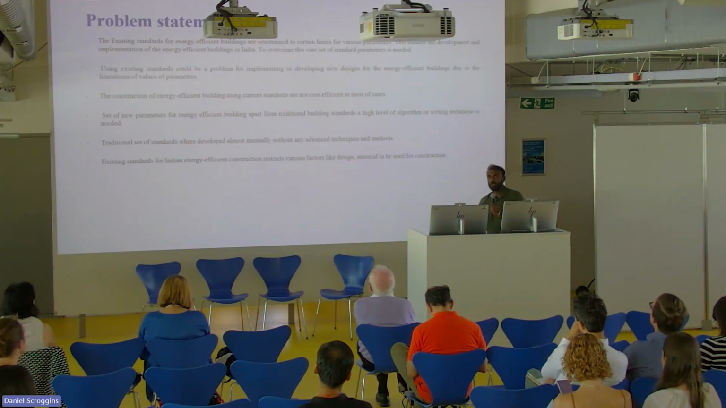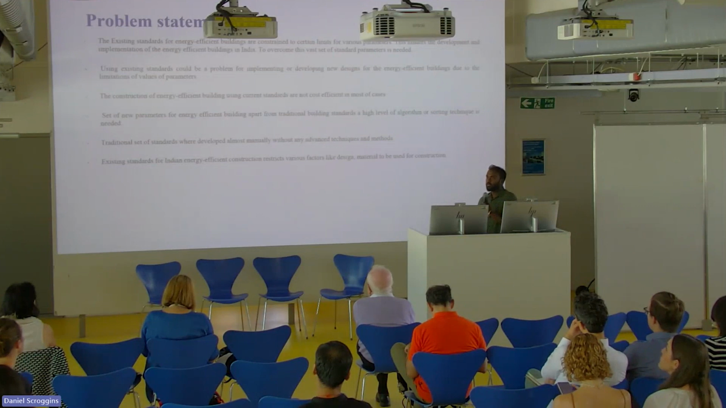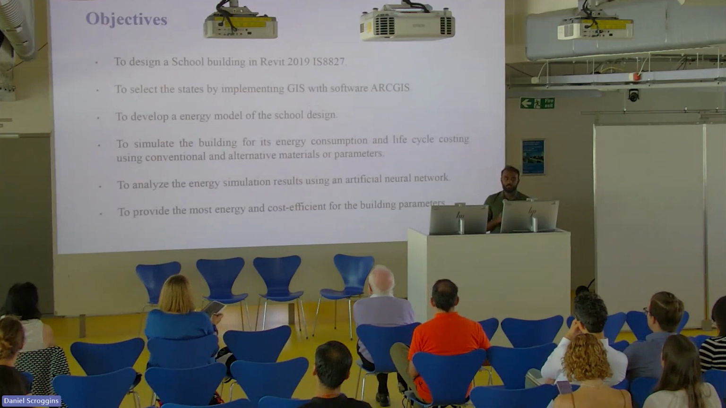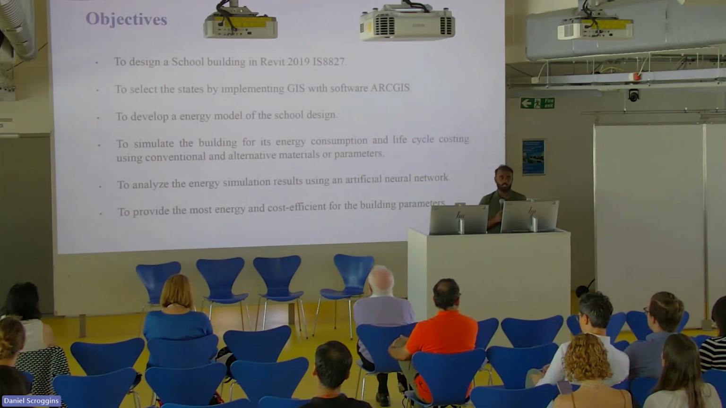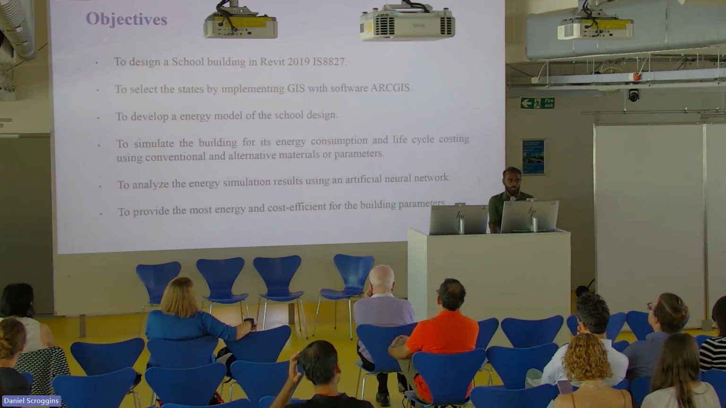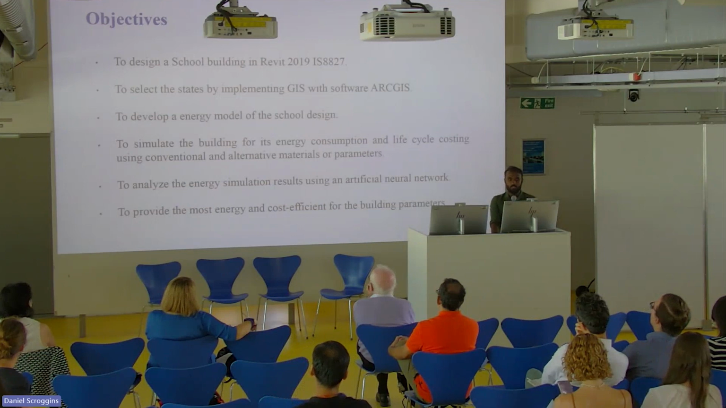So I decided to explore many more standards, materials and strategies to build a net zero energy building in different climatic conditions in India. The objective is to build a school building in Revit 2019 and to select the states by implementing GIS using the software ArcGIS, to develop an energy model of the school building and simulate it for its energy consumption and life cycle costing using conventional and alternative materials or parameters, to analyze the energy simulation results using an artificial neural network, and to provide the most energy and cost efficient building parameters.